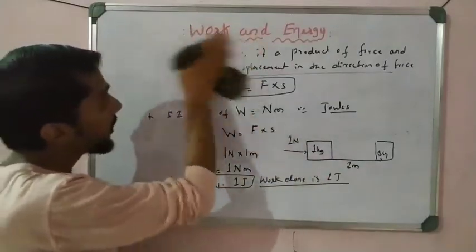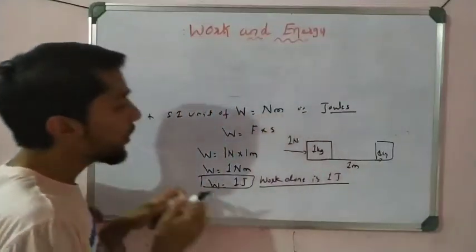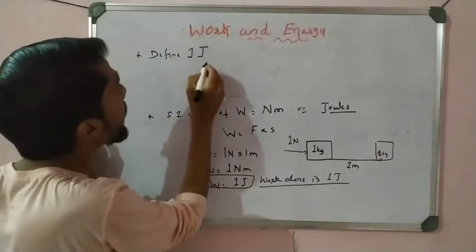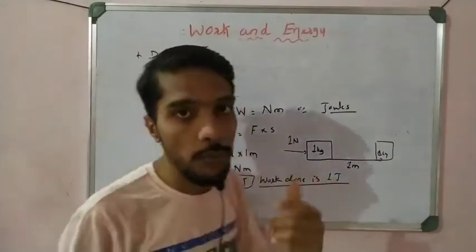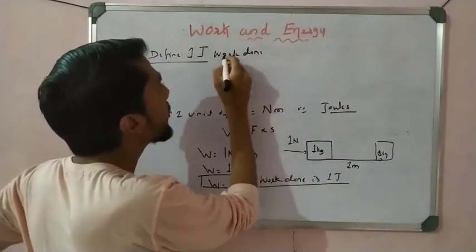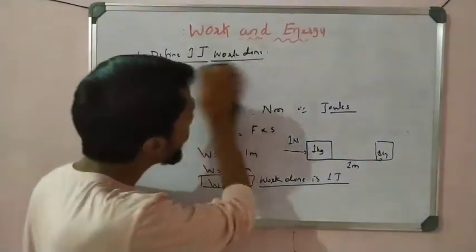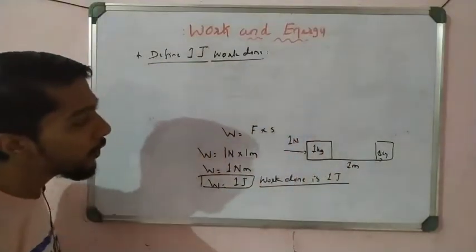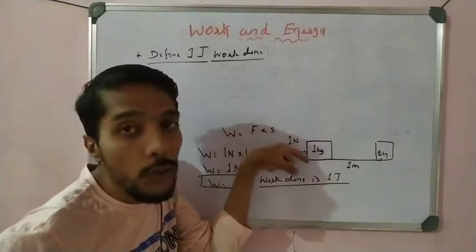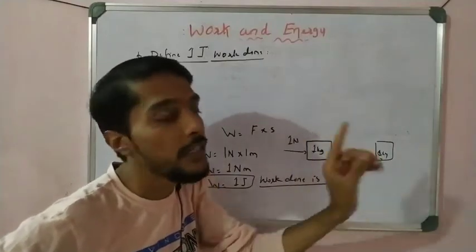But in the examination, they ask: define 1 joule. What is meant by 1 joule of work done? That is a definition you have to remember. The work done is said to be 1 joule when a force of 1 Newton is applied on an object to displace the object by 1 meter. That is 1 joule of work done.